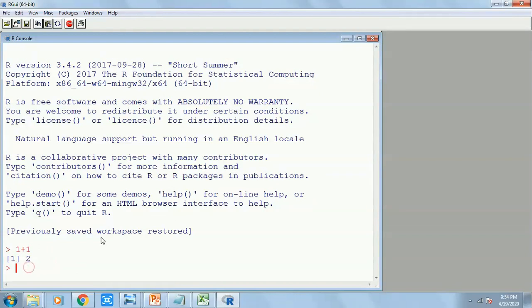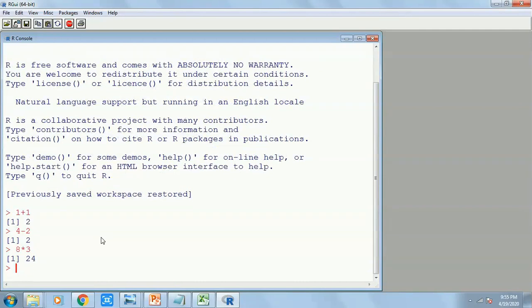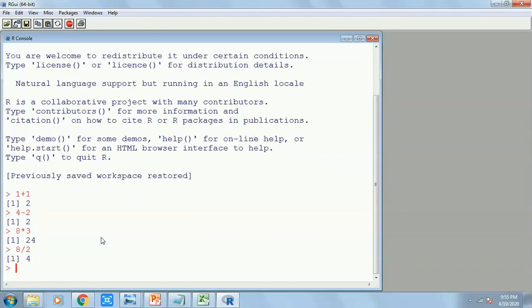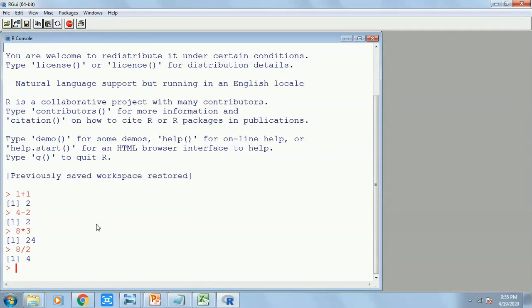See, if I do another calculation, 4 minus maybe 2, and I hit the enter button, again I get the result 2. So it really works. 8, the star mark is the multiplication, into 3. Again I get the result. I can do a division, 8 divided by 2. I hit the enter button. Again I get the result. So similarly I can do any sort of calculation with this, whatever I can do with a calculator. So this is the first and foremost task.